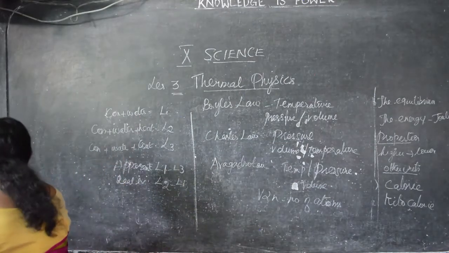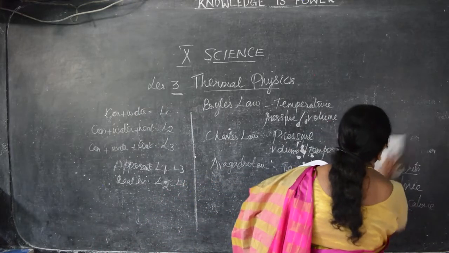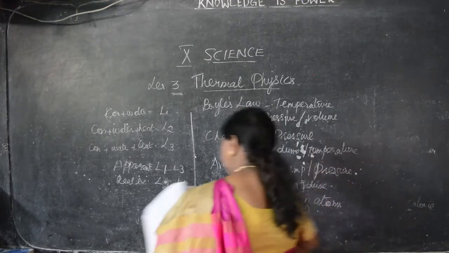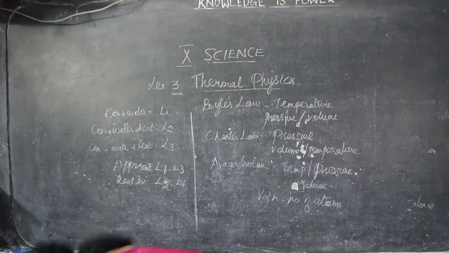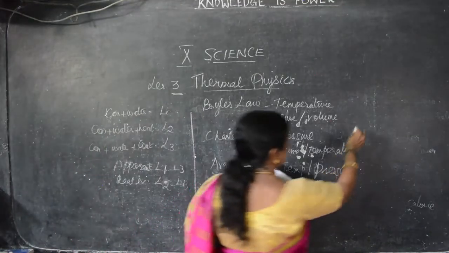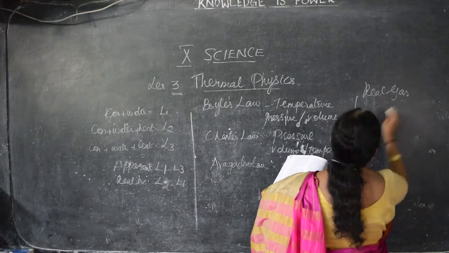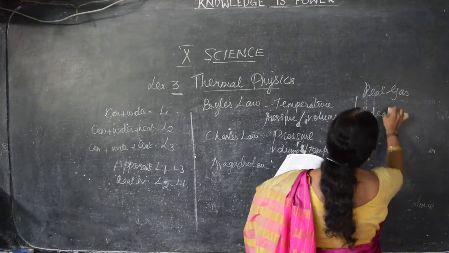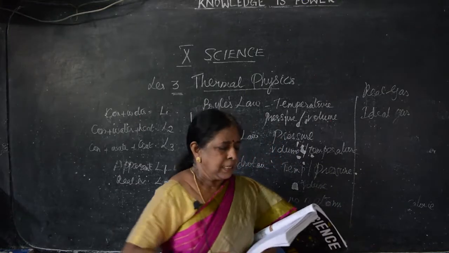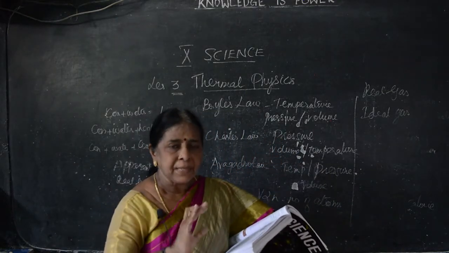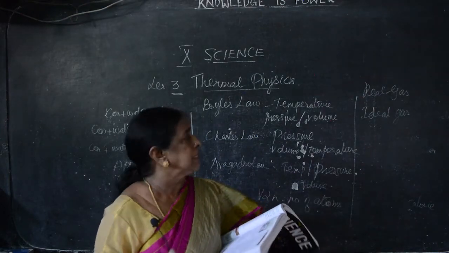Further we can divide gases into real gases and ideal gases. We have to say real gas and ideal gas. Gases we can divide into real and ideal, and we'll see what the differences are. In real gases, the molecules or atoms of a gas interact with each other with a definite amount of intermolecular force of attraction. This is real gases.